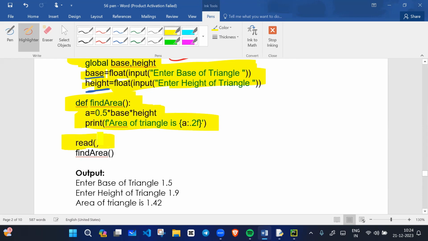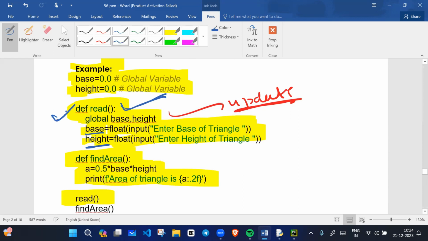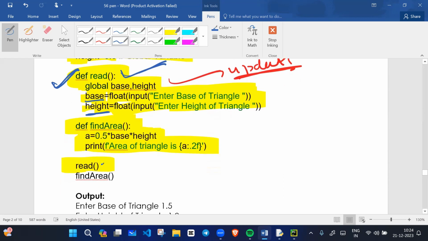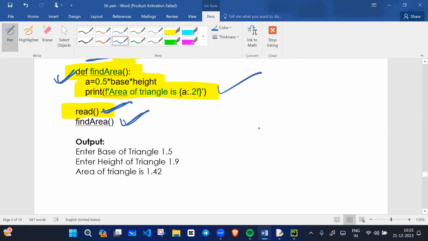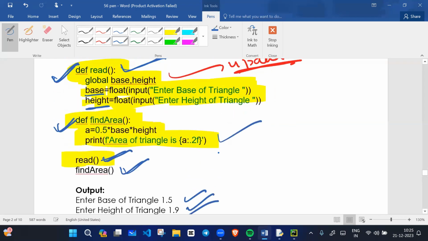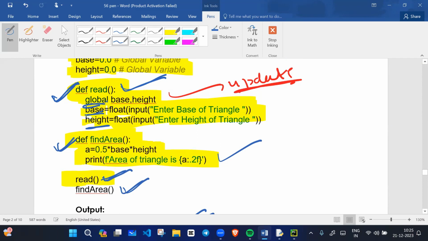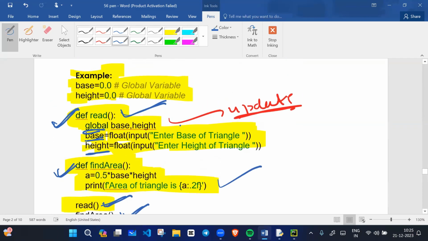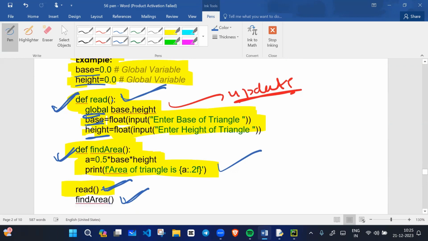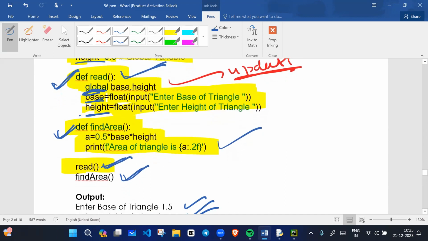So if we call the read function, it gets memory and executes. Once execution of the read function is completed, the find area function will execute, and this will print. Like this. So as we use the global keyword, only then we modified the values of base and height. Without the global keyword, we cannot update or modify the value of global variables from inside the function. We cannot modify global variable data inside the function without using the global keyword.